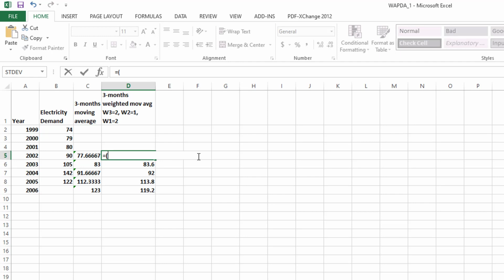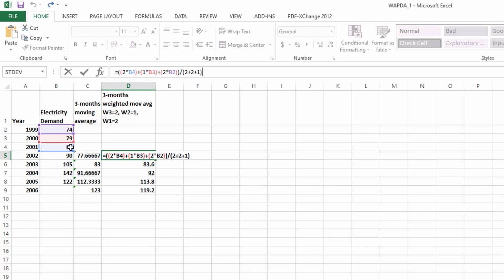For 2002, the most recent period is 2001, and let's suppose we want to inject a weight of 2 for the most recent period. We want to inject 1 for the previous period, and for the period of 1999